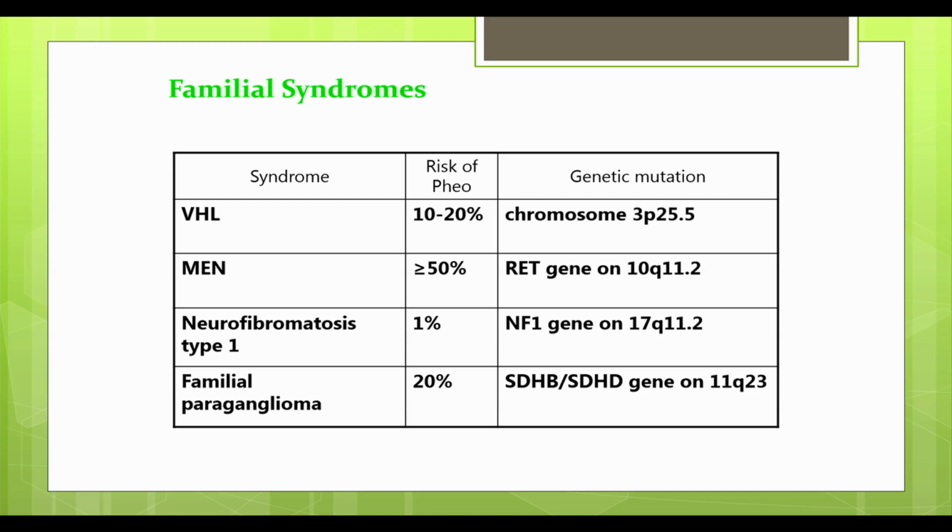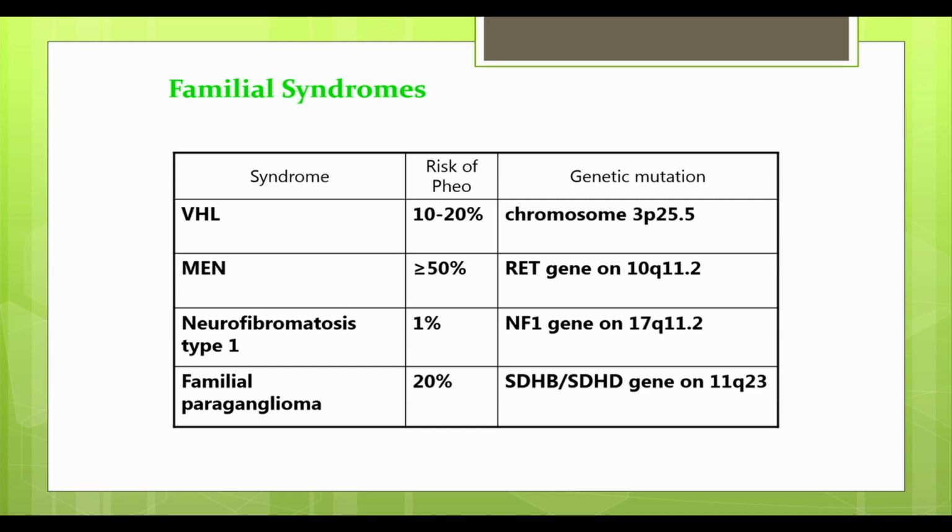Out of these 3, MEN2 is the syndrome which has the highest risk of pheochromocytoma, more than 50%. It is important to know the genetic mutation because the genetic mutation often defines the location of the tumor, it will define the secretory profile, and it will define the risk of malignancy of these tumors down the road.